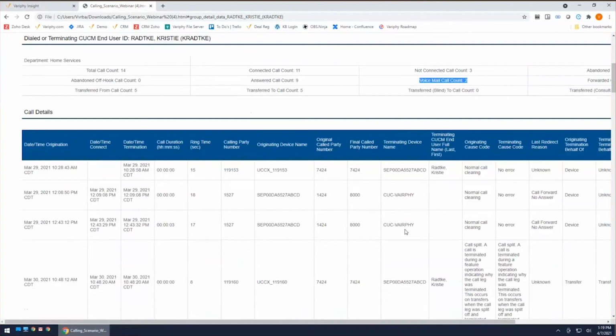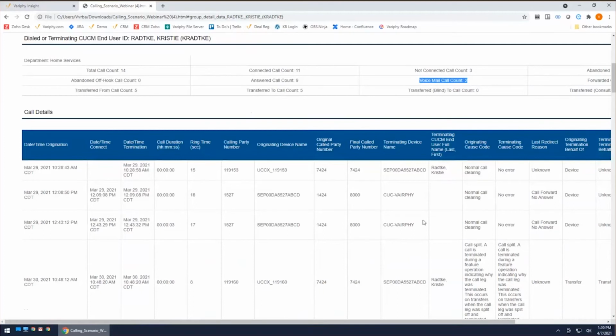What we're going to do is we're going to automatically try to detect that information. We're going to go out to your call manager. We're going to say, hey, you have voicemail ports listed. Anytime we see something go to any of these voicemail devices or voicemail ports, we're going to automatically count that as voicemail for you.